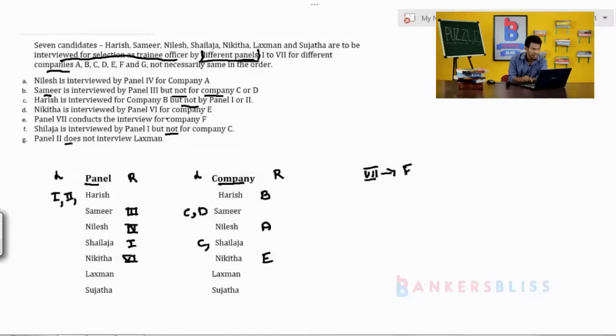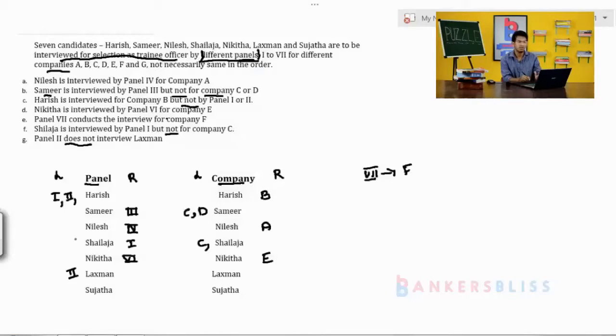Next one, panel 2nd does not interview. Once again, does not, it is called negative information. Panel 2nd does not interview Lakshman. Lakshman is here, panel is the heading. It means 2nd. Is it finished? The entire statement we have to write as one.